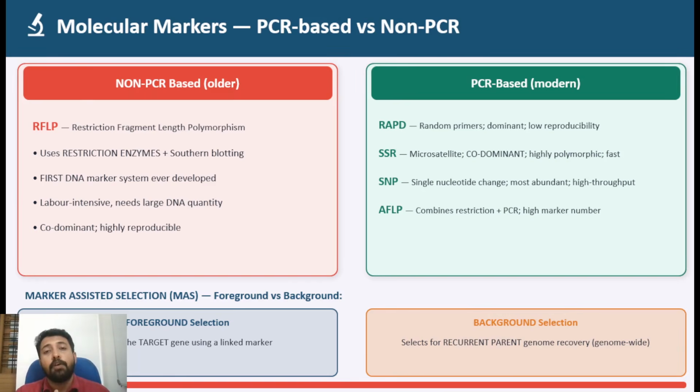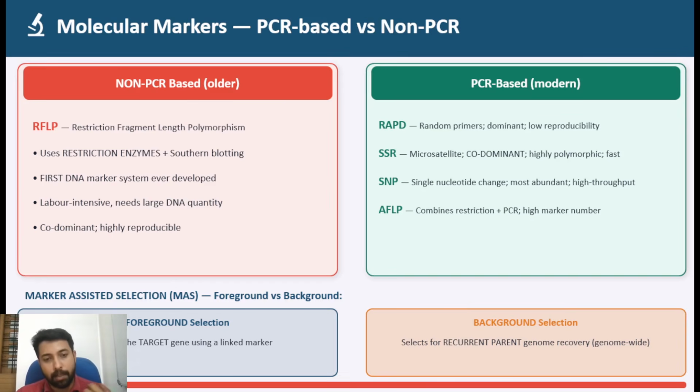Then fourth, based on the applicability. Which of the following can be used for genotyping a large number of germplasms? Or for a diversity study, which of the following is used widely? Most widely used currently is SSR markers.